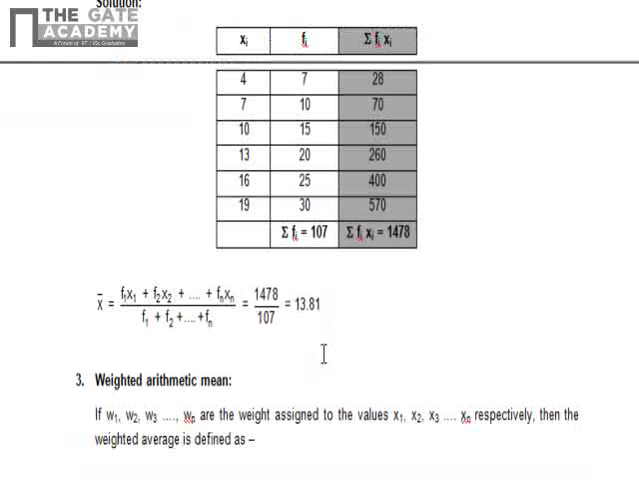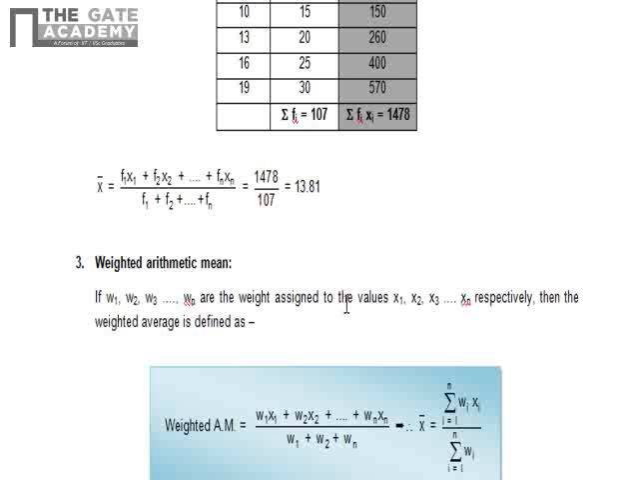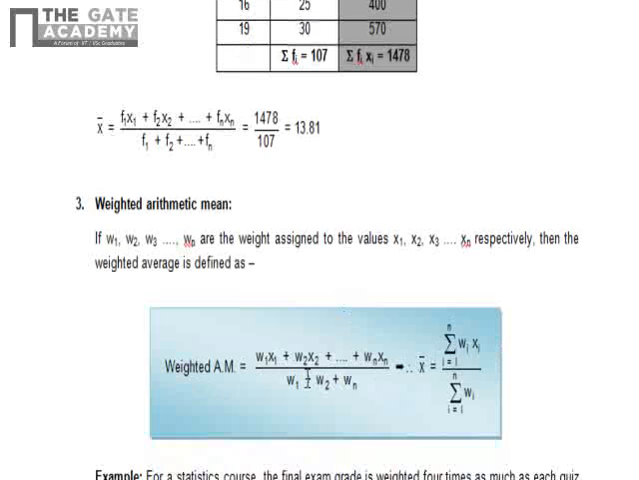On the same lines, there is a third type called weighted arithmetic mean. In this type you'll get weights of the observations instead of frequencies. Some observations might have a higher weightage and some might have lower weightage. The formula is the same. Instead of f, you'll have to use w, that means weight.